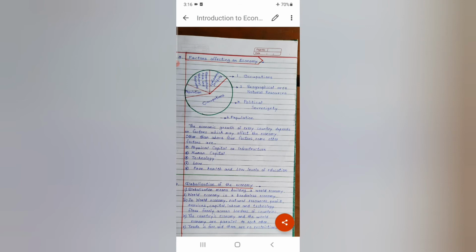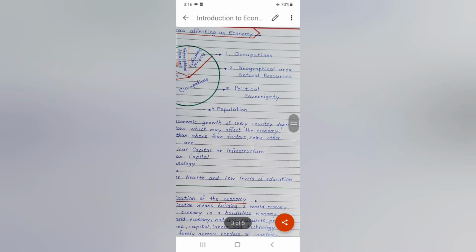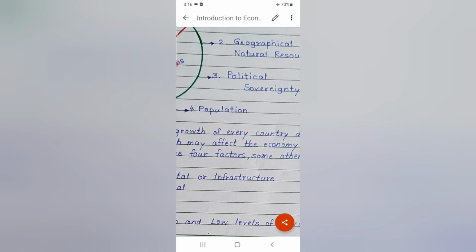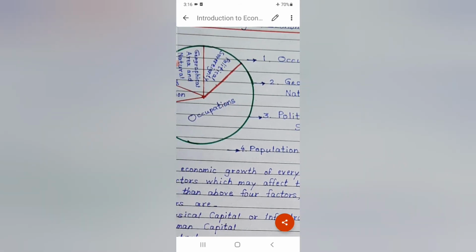Political sovereignty, this is a very important factor which can affect the economy. Political, because the hold is always in the hands of the political parties, government, and it always affects the economy in good or bad way. Then population, if population is more, then obviously the resources are used more than in the country in which there is less population. So it adversely affects the economy. So population is one more important factor.